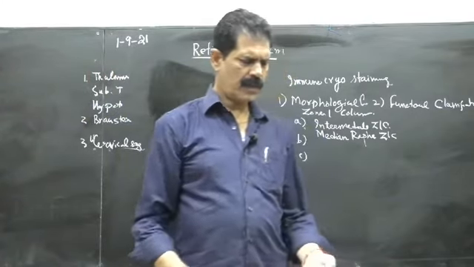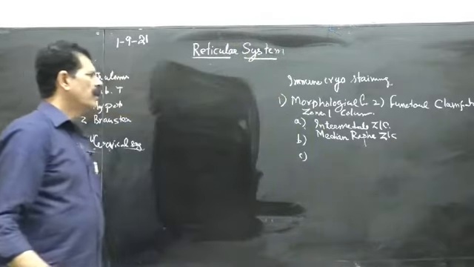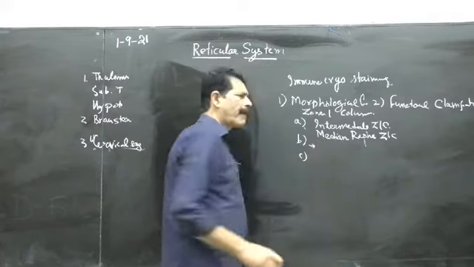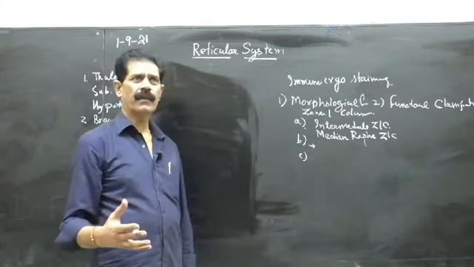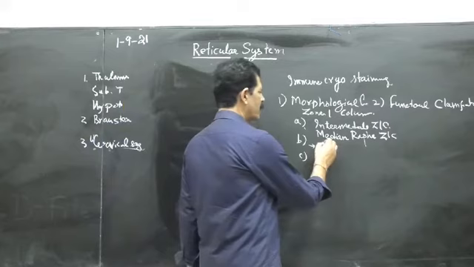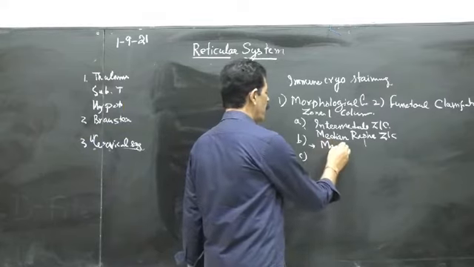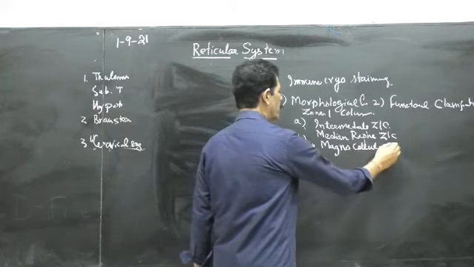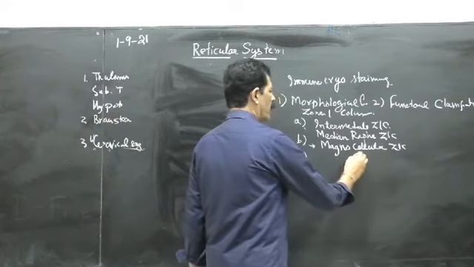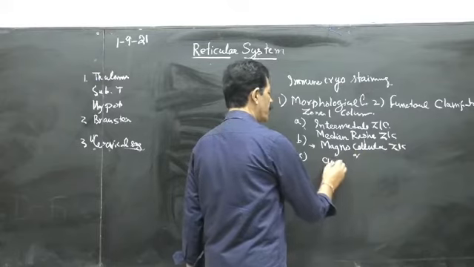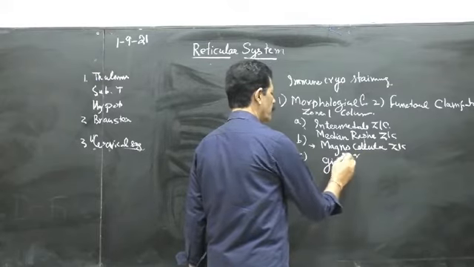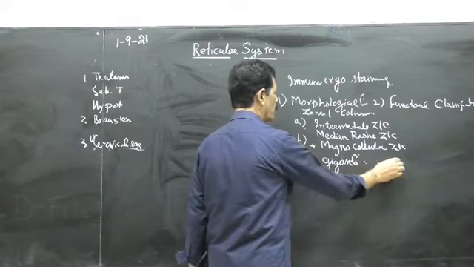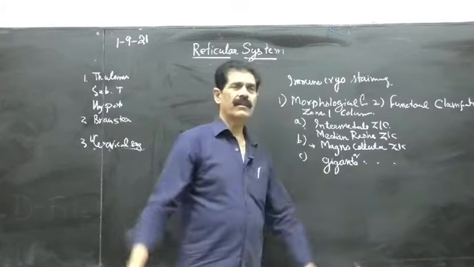The second type of cells are larger in size. Because of the larger size, they are called the magnocellular zone or column, or sometimes the gigantocellular zone. Giant size, big size.